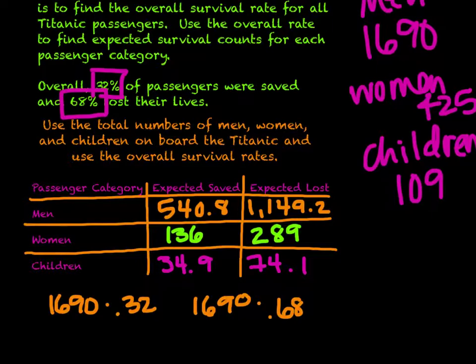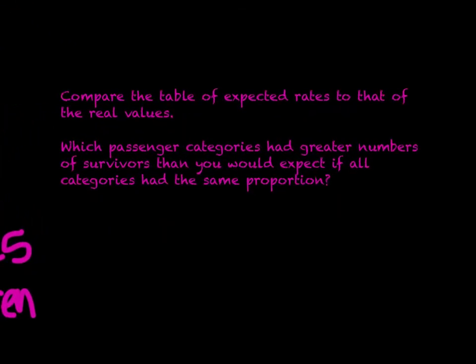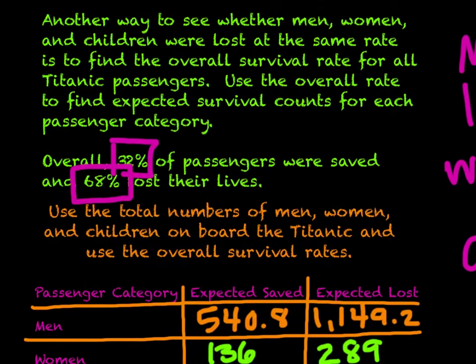So now what I'd like us to do is analyze whether or not this makes sense. We're going to compare the table of expected rates to that of the real values and decide which passenger categories had greater numbers of survivors than you would expect if all the categories had stayed in the same proportion. So essentially we're going to look at the actual versus the predicted, which we've done with our linear inequalities and linear equations as well.